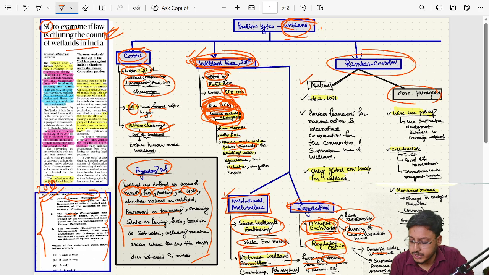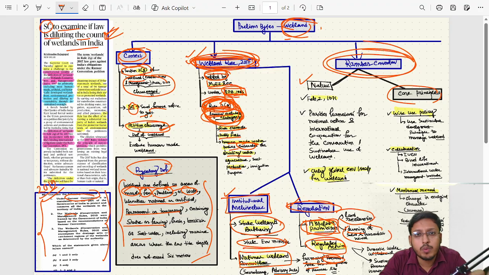For example, domestic water withdrawal, sustainable resource harvesting. These are the regulated activities, but for that you need proper permission. Then only one can do that. Okay, so we understand about the Wetland Rule 2017. Now we need to understand about the Ramsar Convention.